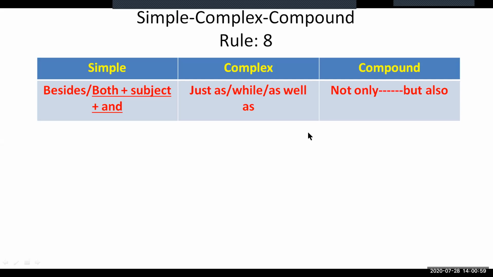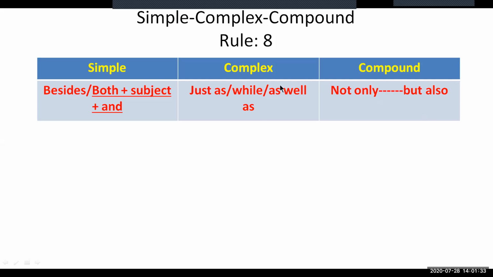At Rule 8, we can see that in simple form, we can use besides or both and. But I think it's commonly besides, which is better than both and. So we can say it's besides plus verb plus ing in simple form, and in complex form, it will be while or as well as or just as. I, as a teacher, prefer to use just as in complex form of this rule. And in compound form, the undebatable not only but also is used.